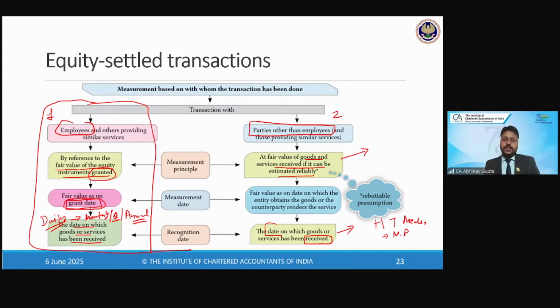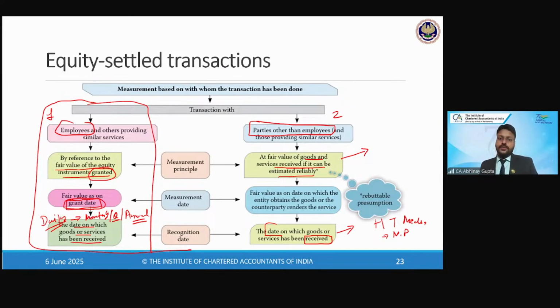And for this exception, the management has to justify why they are not able to measure the fair value of the goods and services they receive, right? Although in practical life, there could be one or two such scenarios, but not many.